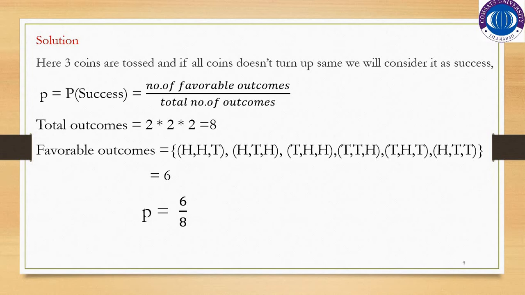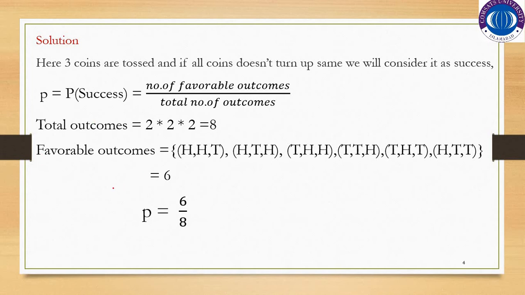So here 3 coins are tossed, and if all coins do not turn up the same, we will consider it a success. As we know, the probability of success, by definition, is the number of favorable outcomes divided by the total number of outcomes. And we all know that when we toss 3 coins, the total number of outcomes would be 8.